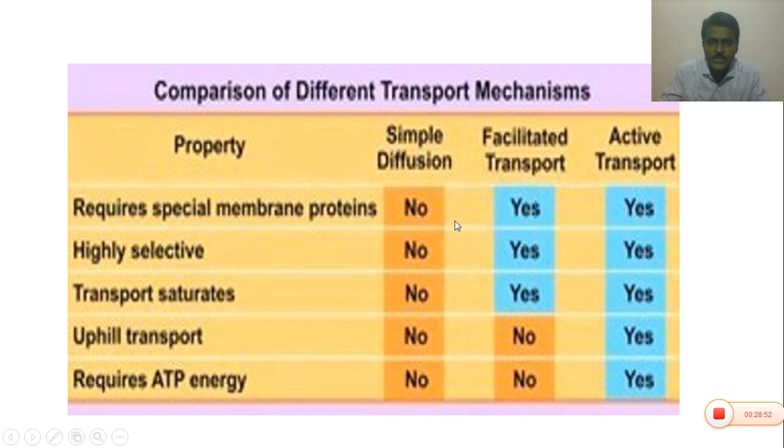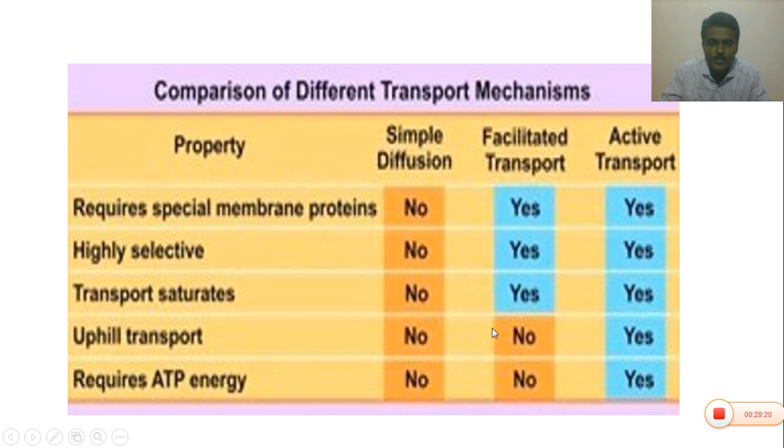Active transport also requires the special membrane called the cell membrane. Simple diffusion is not highly selective. Facilitated diffusion is highly selective. Active transport is also highly selective. Simple diffusion transport does not saturate. In facilitated diffusion, transport saturates.